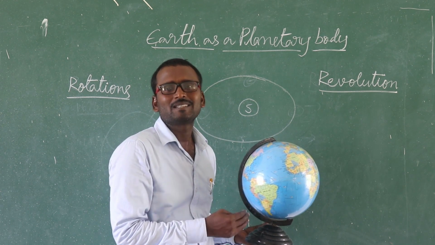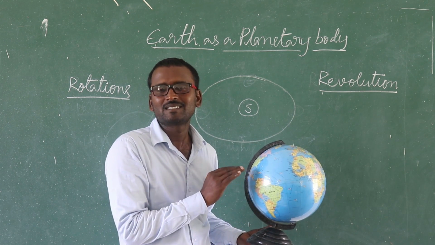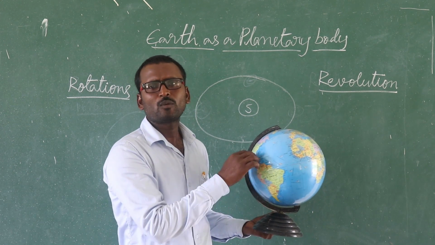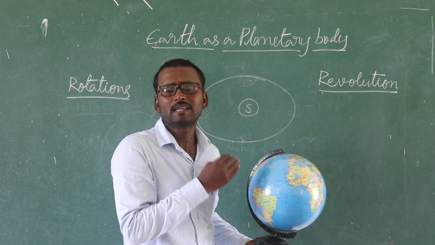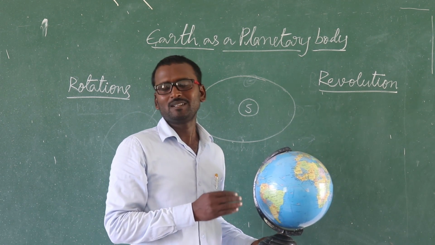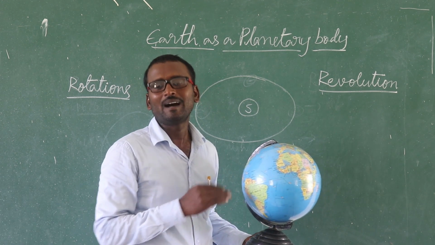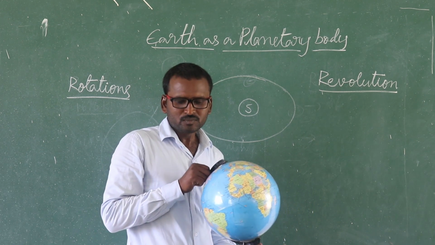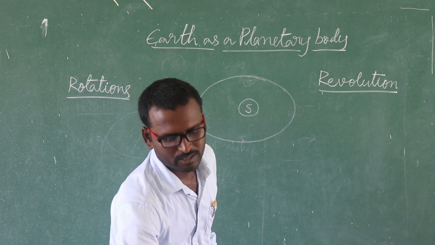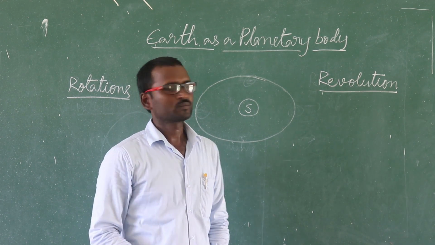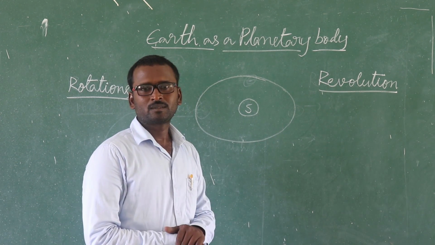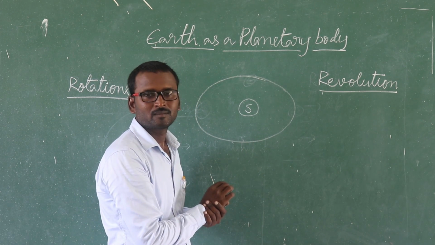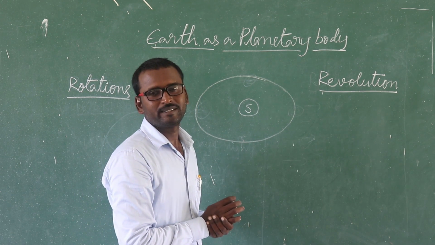Every day the sun rises in the east, or rather, the sun does not actually rise in the east. Earth revolves on its own axis from west to east. That's why we feel that the sun rises in the east. Actually, the sun does not rise in the east. Earth revolves on its own axis from west to east, and that we call rotation. What about revolution? When Earth revolves around the sun on its own orbit, it is called revolution.